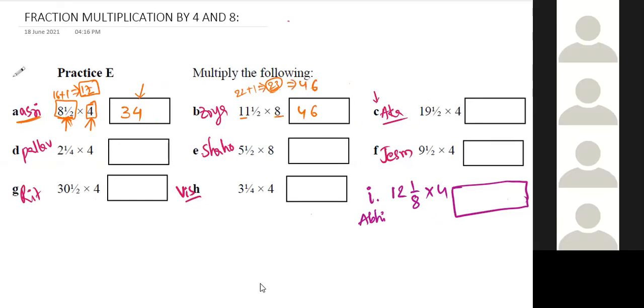This is multiplication by 8, right? Yes, sir, thrice. So 40 plus 40 is 80, and 6 plus 6 is 12. Okay, 52. No, 92. Yeah, 80 plus 12, 92.